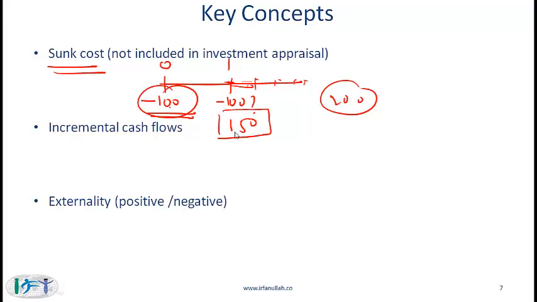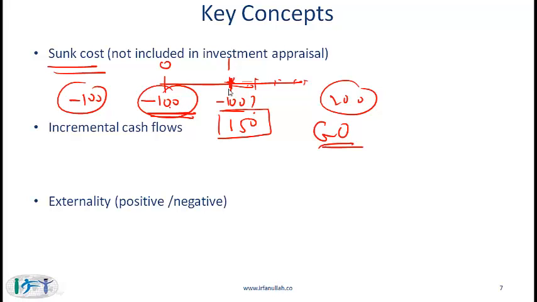The answer is that you have to compare with this minus 100 and say go for the project, because the 100 that you spent at time 0 is a sunk cost. This money will not be recovered. If you do not make a go decision over here, then effectively you lose the entire 100.